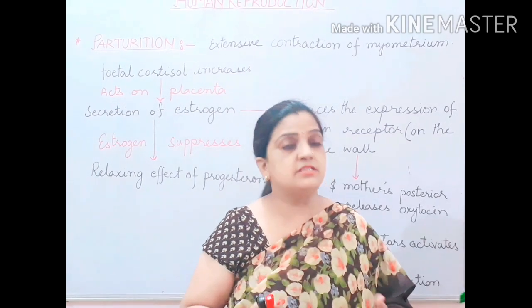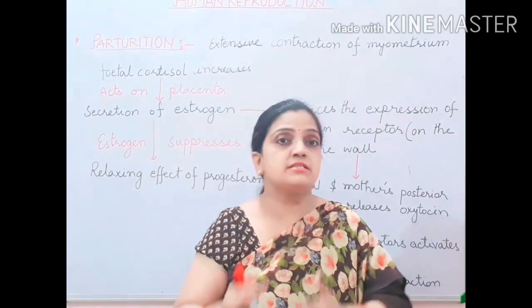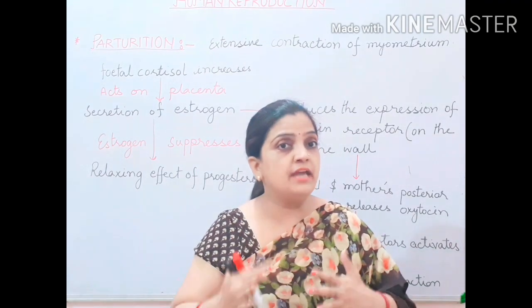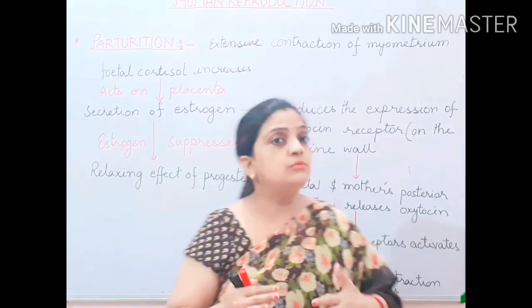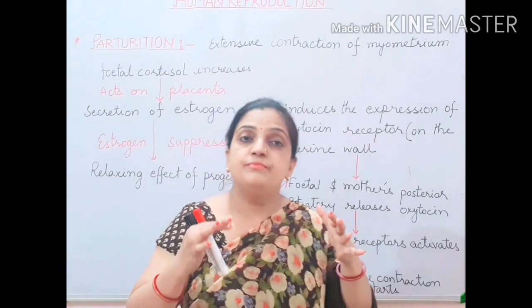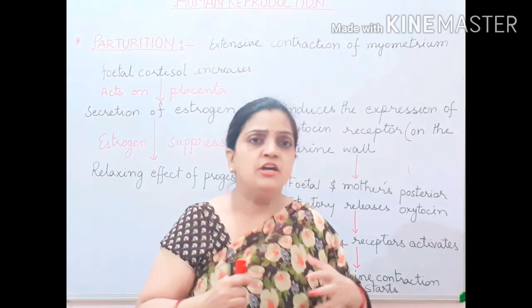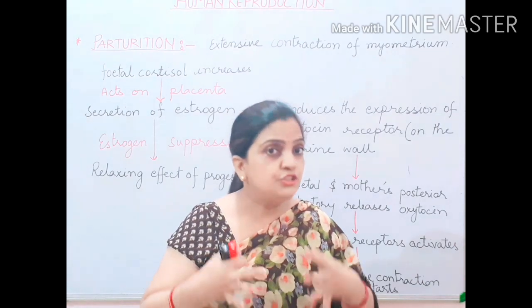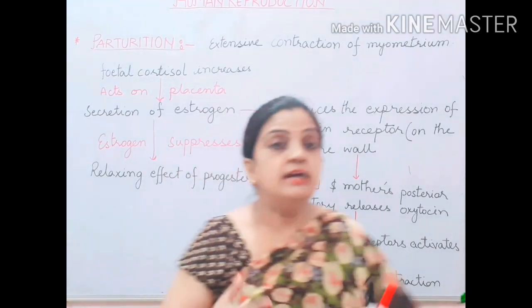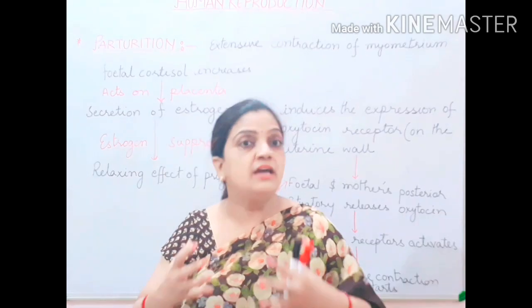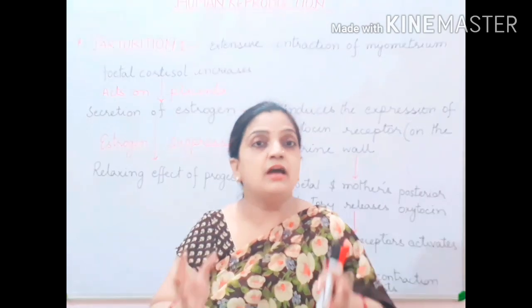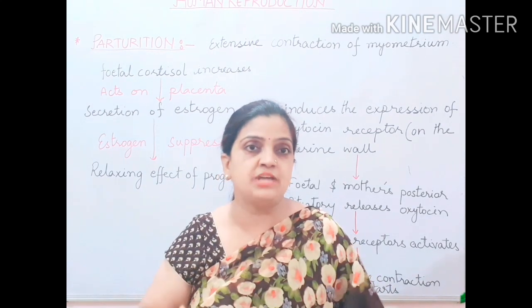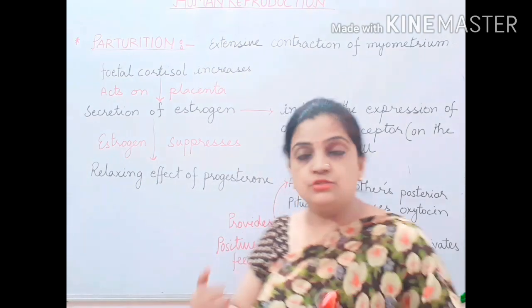But when the fetus has fully developed and the time of delivery has come, now contraction is needed. It is very much needed. So an extensive, vigorous contraction occurs within the wall of the uterus. Now children, let us see how this contraction occurs. What are the factors which allow the process of contraction so that the uterus wall can expel the child out into the world? So children, what happens?